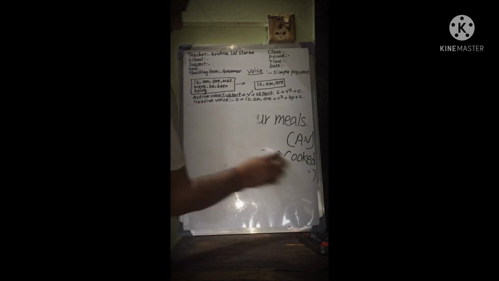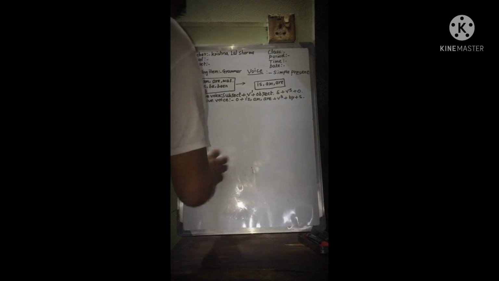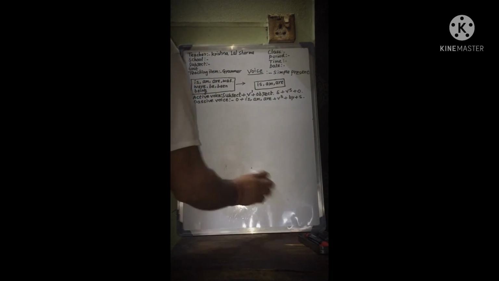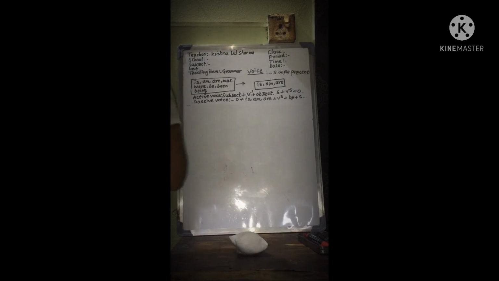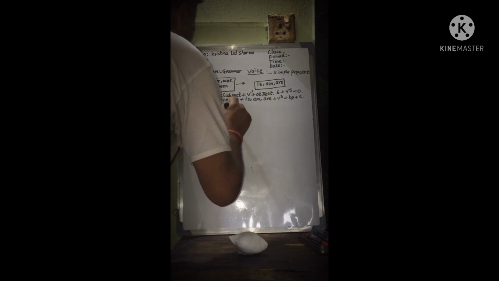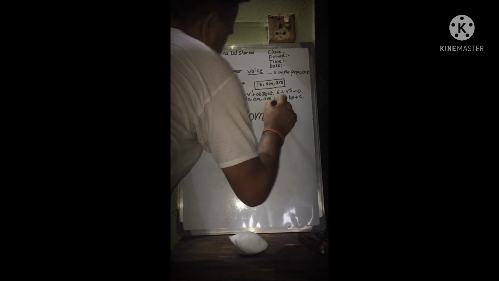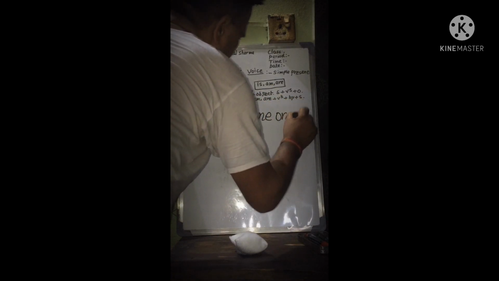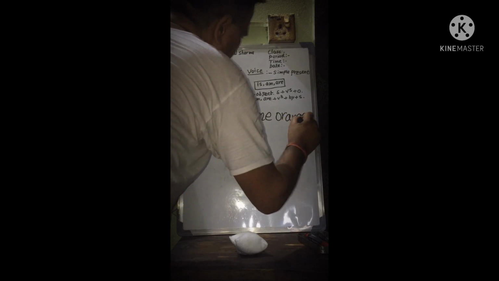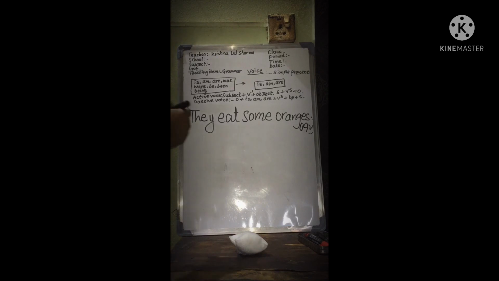Now let us practice another sentence. We can make so many examples. They eat some oranges. They, eat, some, oranges. It is active voice.